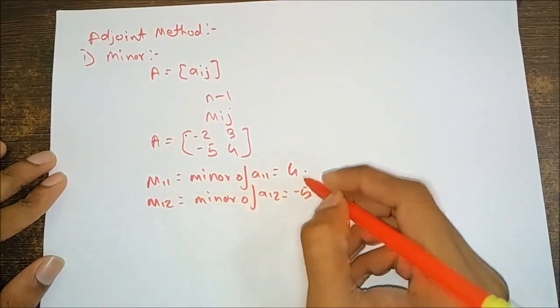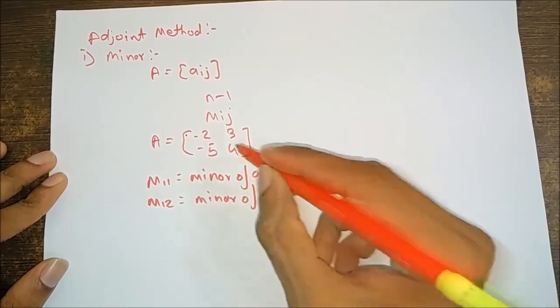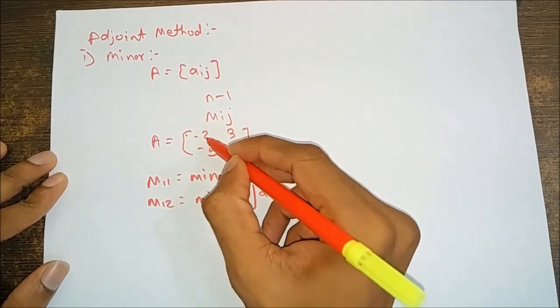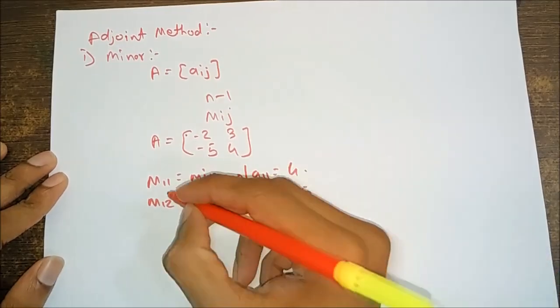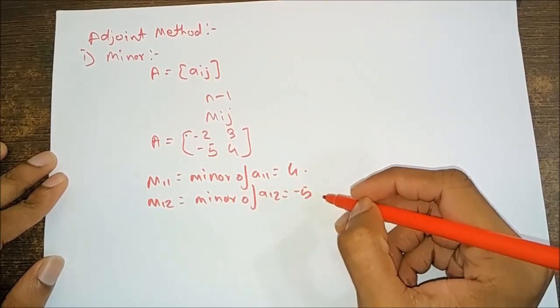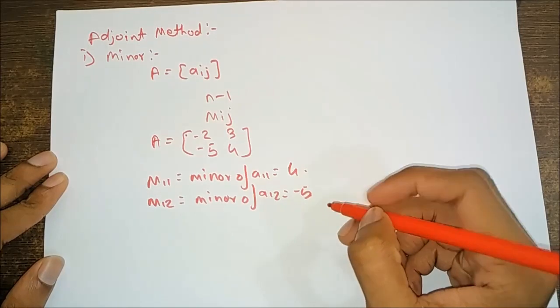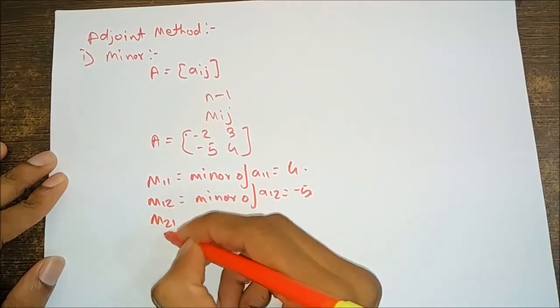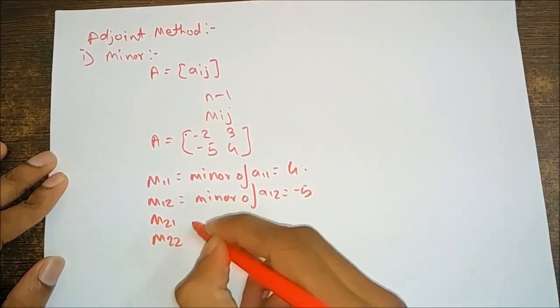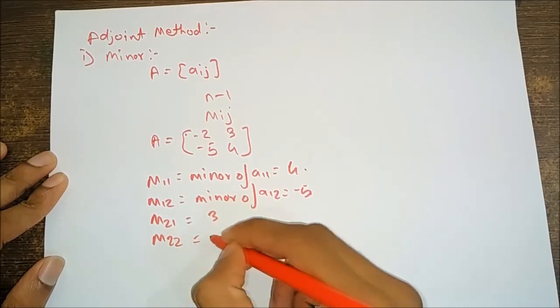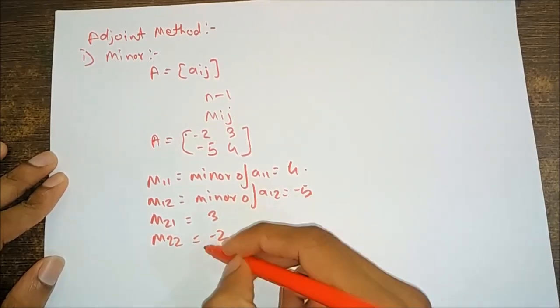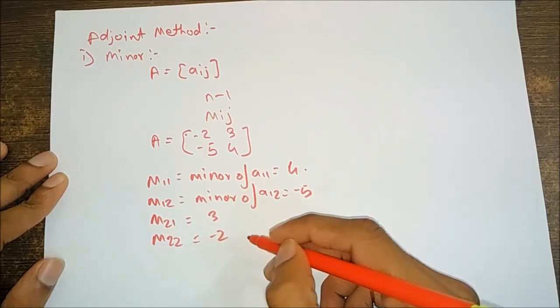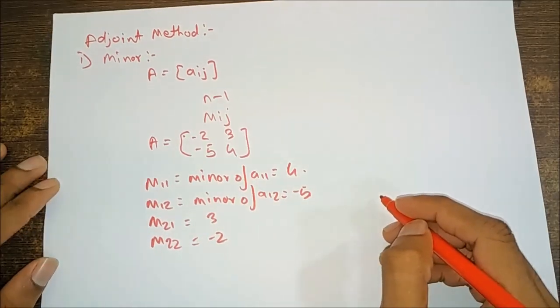If we see M11, it is by leaving R1 and C1. If you see M12, that is by leaving R1 and C2. Similarly, for M21 and M22, we get 3 and minus 2, where 3 is by leaving R2 and C1, and M22 is by leaving R2 and C2.